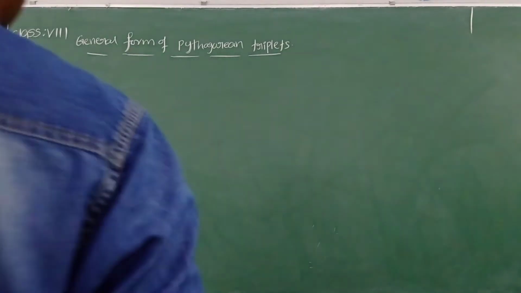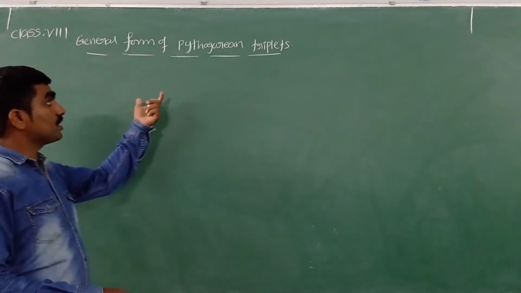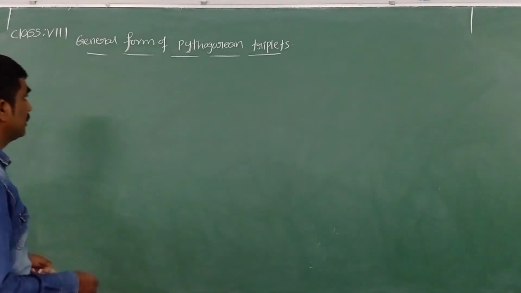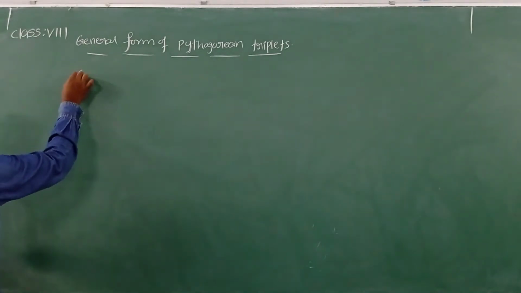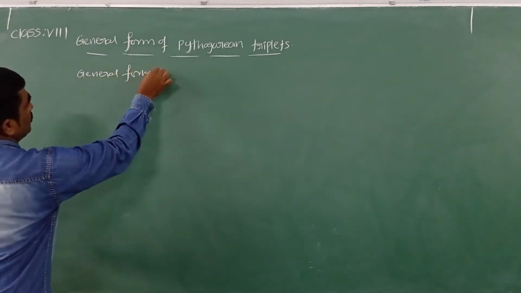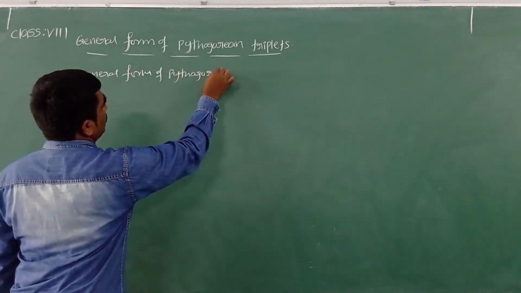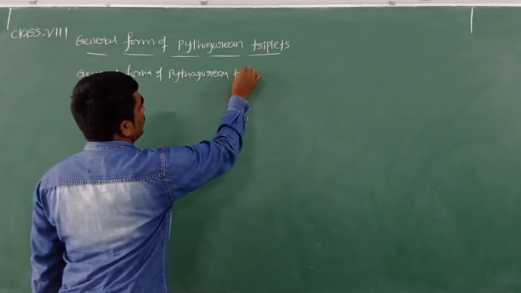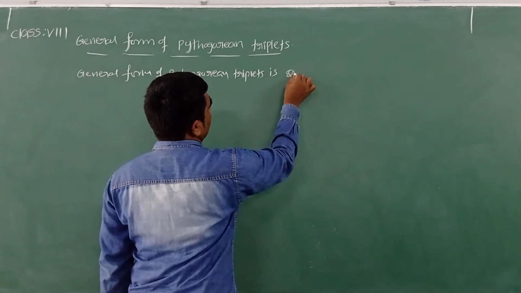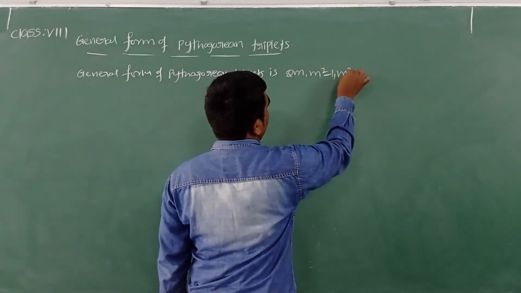Okay children, now let's see what is the general form of Pythagorean triplets. With the help of this general form, we can write as many Pythagorean triplets as you want. Let's write here the general form of Pythagorean triplets. The general form of Pythagorean triplets is 2m, m square minus 1, m square plus 1.